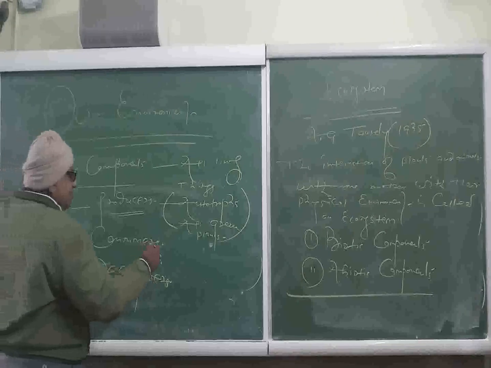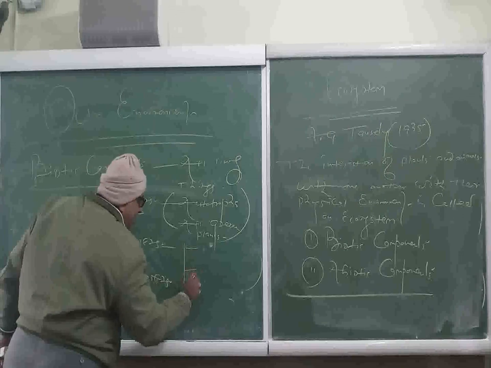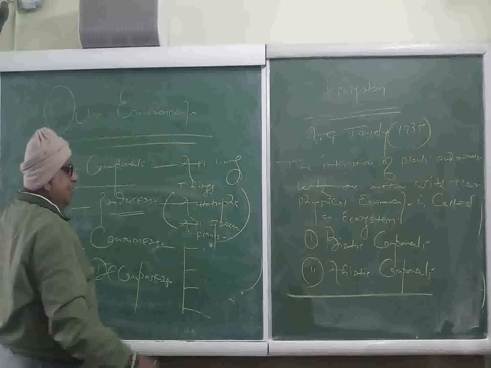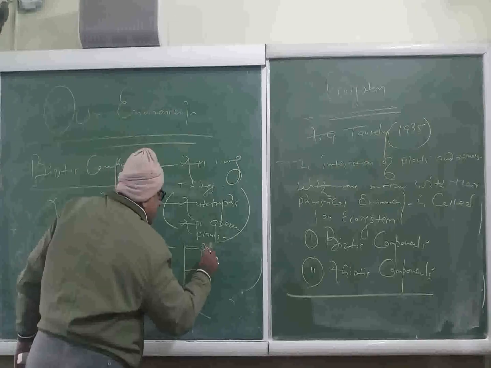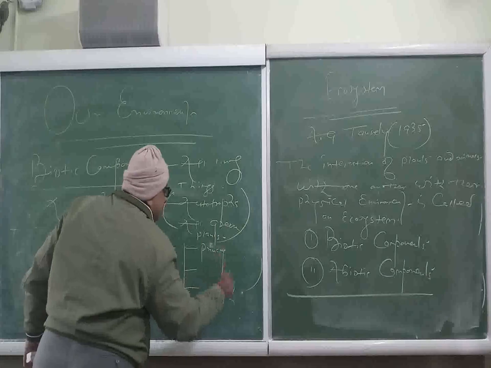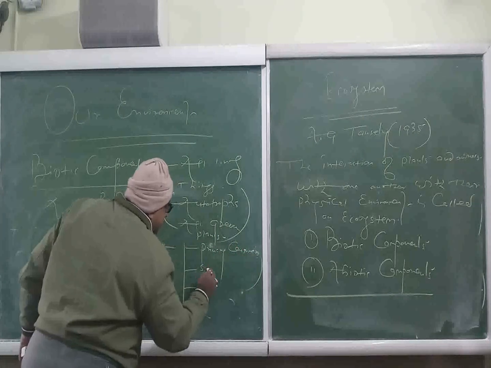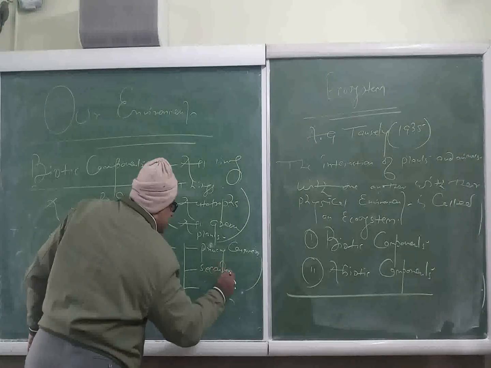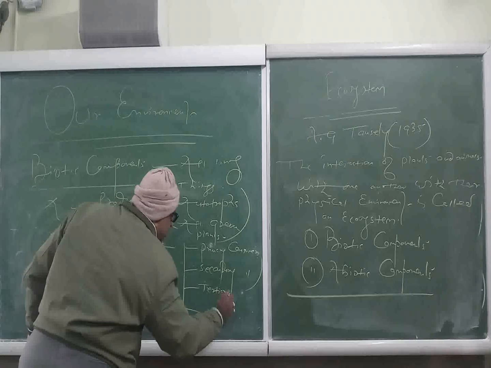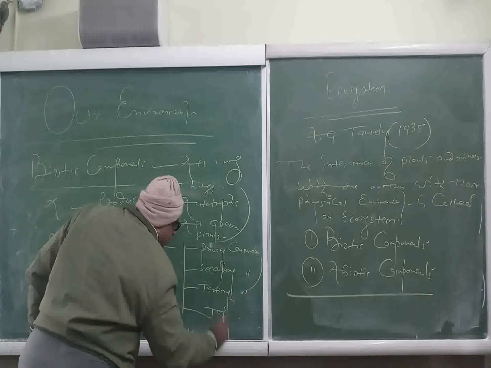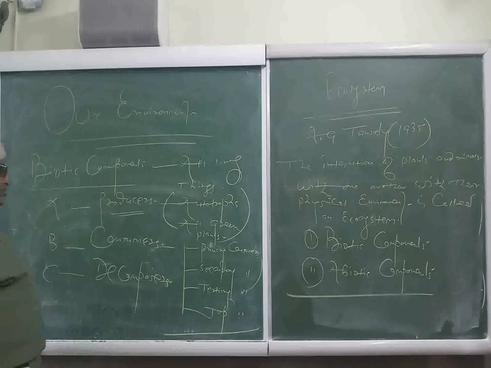Consumers are heterotrophs, different classes of animals, and for the convenience of study, we have classified these consumers in four heads. First one is primary consumers, next secondary consumers, tertiary consumers, and top consumers.